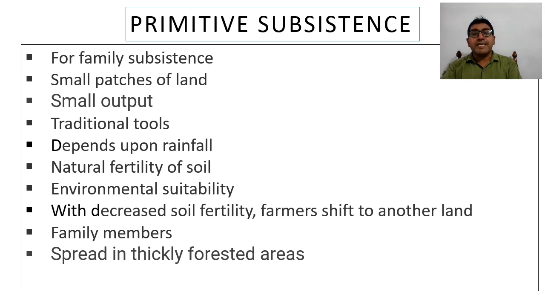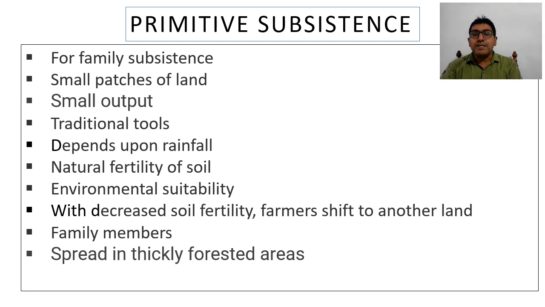So their features and characteristics are: first, family subsistence. As earlier we have discussed, it is mainly practiced in hilly areas or deep forested areas where much land is not available.